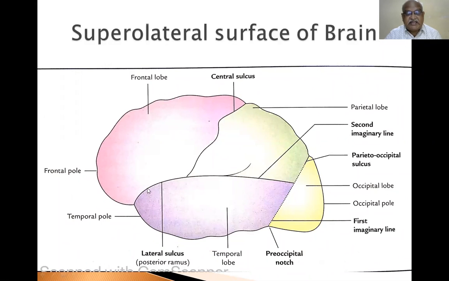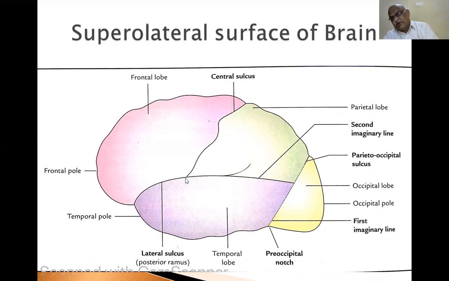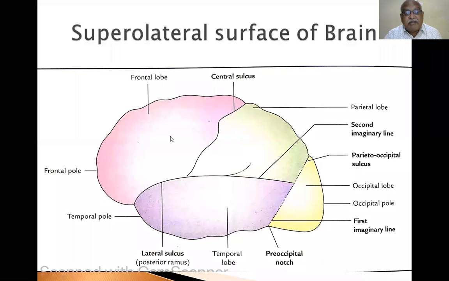Now this is the lateral sulcus. This lateral sulcus extends between the frontal lobe and temporal lobe. It's a deep cleft. It is the most prominent and deep fissure in the cerebrum, extending backwards, separating the frontal lobe from the temporal lobe inferiorly.